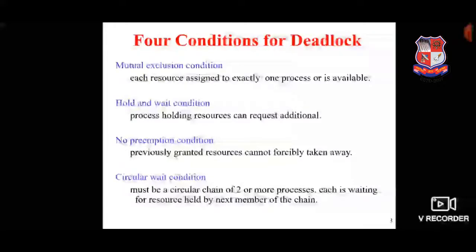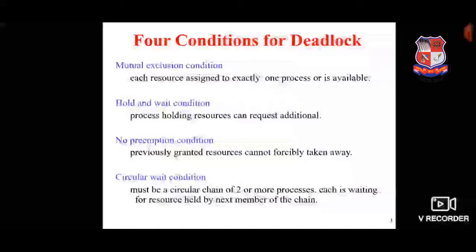The third one is the no preemption condition, which means previously granted resources cannot be forcibly taken away. We cannot take away any resource from a process if it is granted. So it's called the no preemption condition.